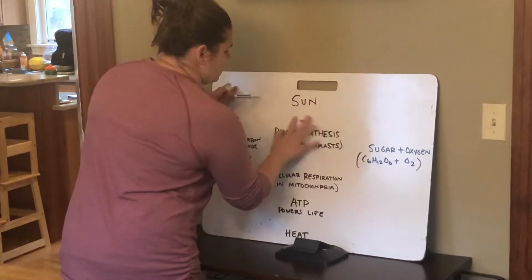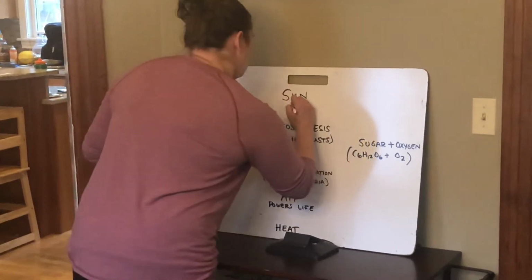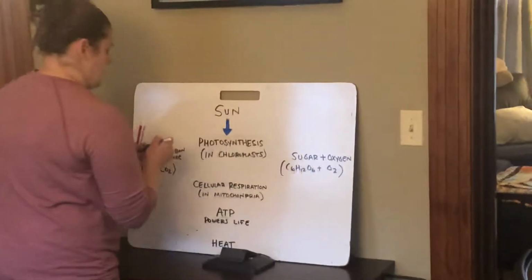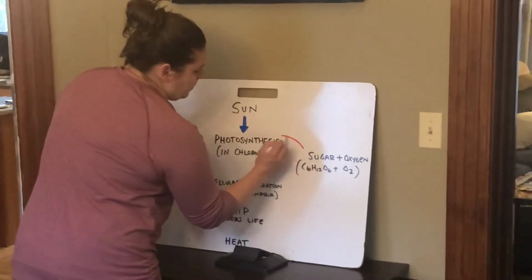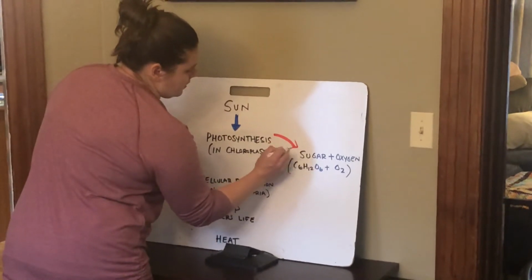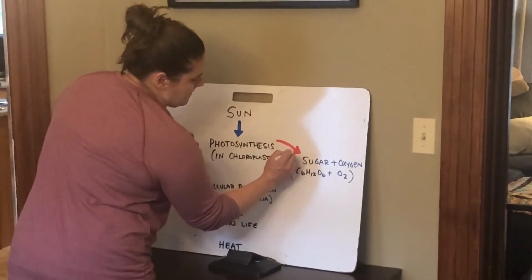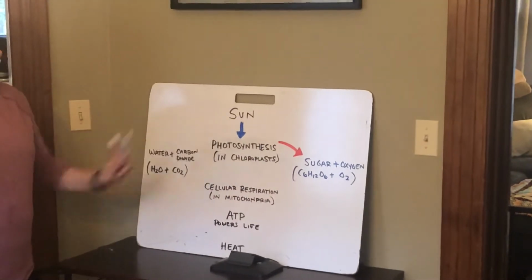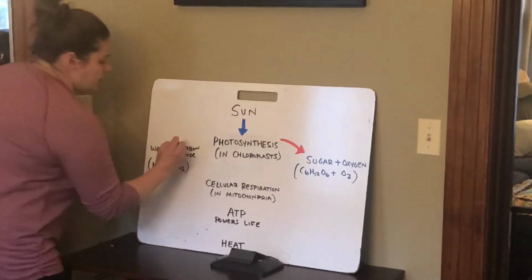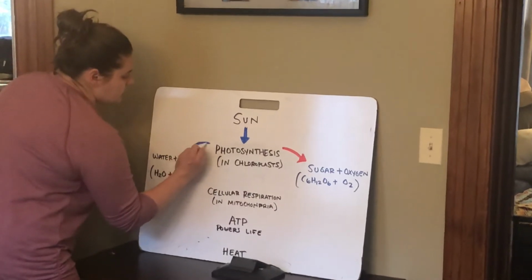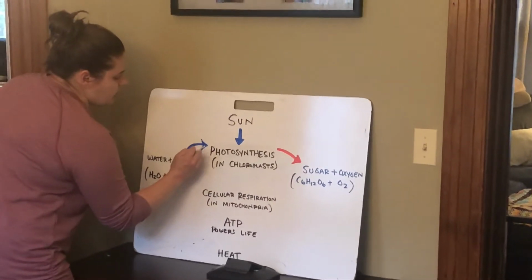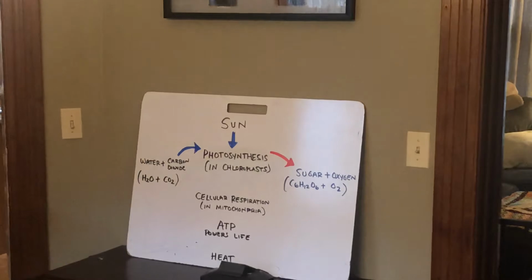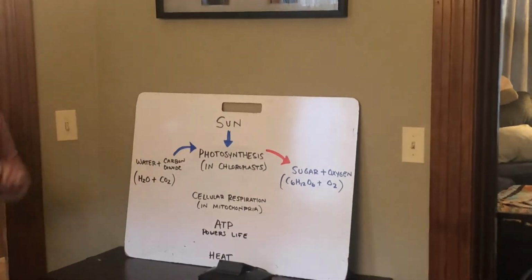And actually, I'm going to switch this. I used blue for reactants and red for products. So sun gets sucked up and it gets converted or changed into our products, which in this case are sugar and oxygen. Besides the sun, plants also need water and carbon dioxide to go through photosynthesis. So these are also reactants. Notice the things that are going in are called reactants. They're represented by the blue arrows. And what is coming out are the products represented by the red arrow.